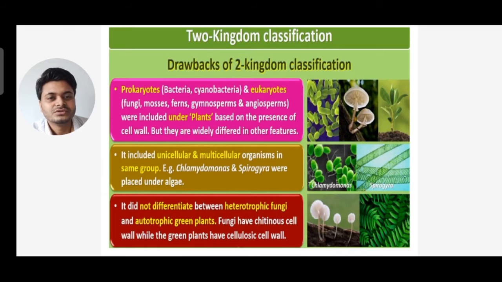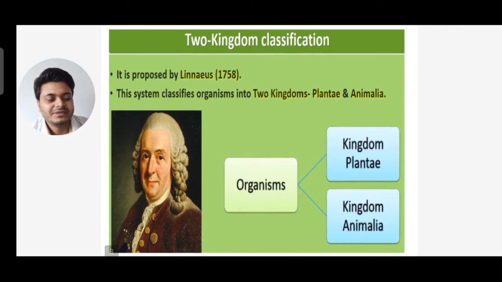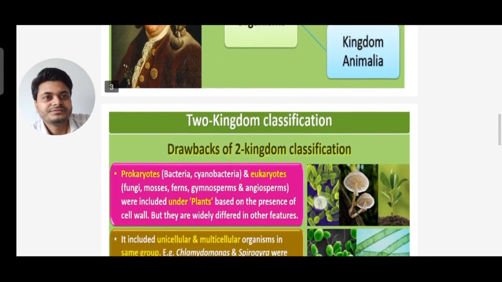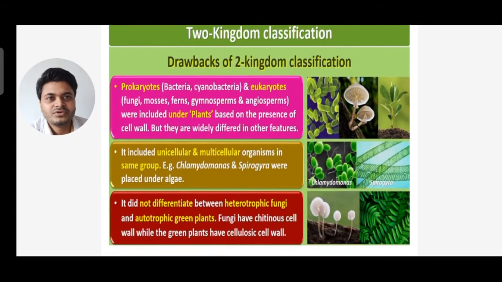Now the drawbacks of the two kingdom classification. In the earlier slide he had divided the animals and plants on the basis of photosynthesis: plants can do photosynthesis and prepare their own food, while animals cannot. But there were certain drawbacks. Prokaryotes like bacteria and cyanobacteria, and eukaryotes like fungi, mosses, ferns, gymnosperms and angiosperms were included under plants based on the presence of a cell wall, but they widely differed in other features.